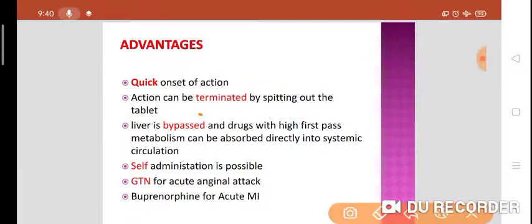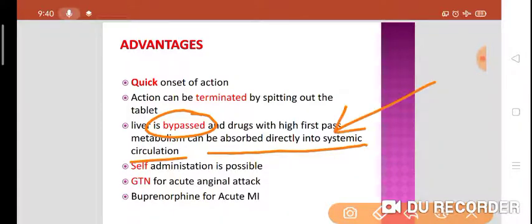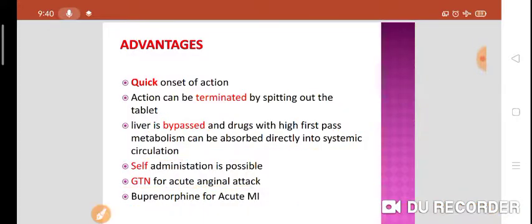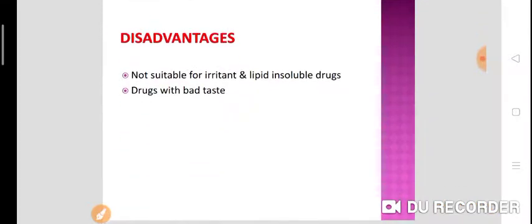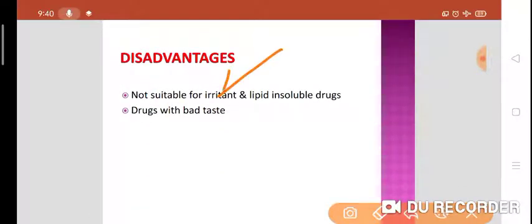Then the liver is bypassed, and drugs with high first pass metabolism can be absorbed directly into the systemic circulation. That is the most important advantage. Self administration is possible. For example, nitroglycerin is given for acute anginal attack, and buprenorphine for acute myocardial infarction. Now, what are the disadvantages? It is not suitable for irritant and lipid insoluble drugs and drugs with a bad taste.